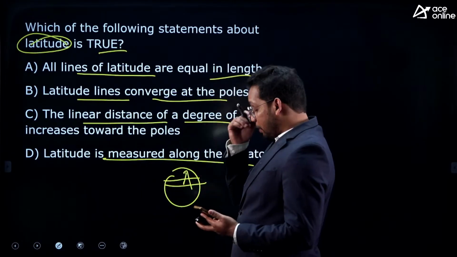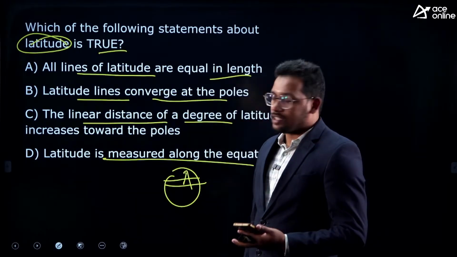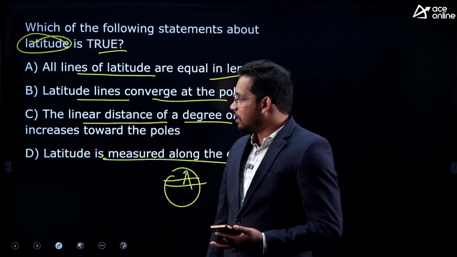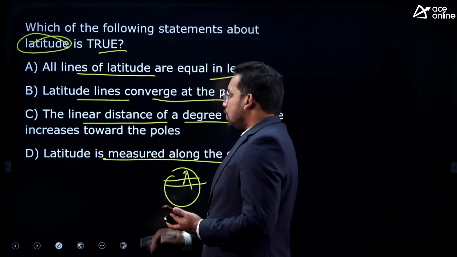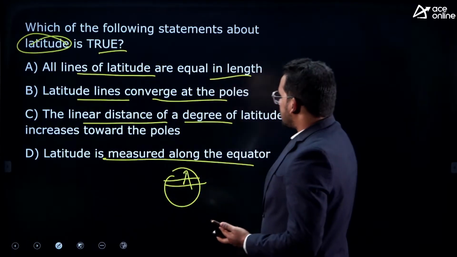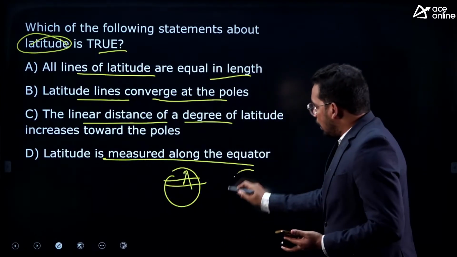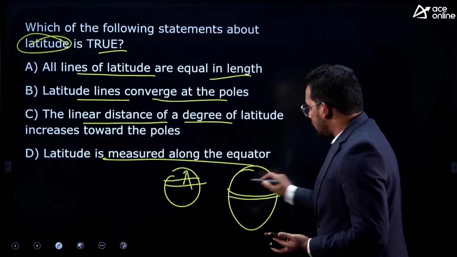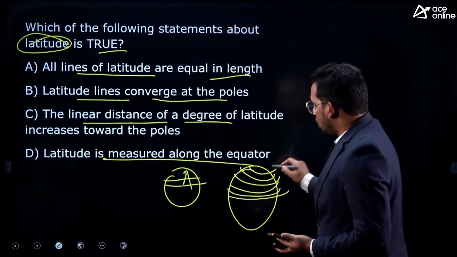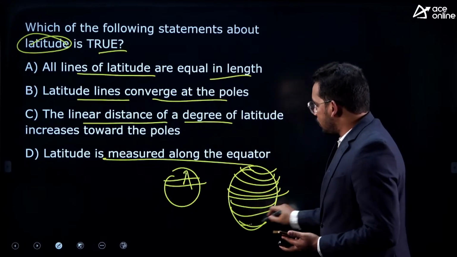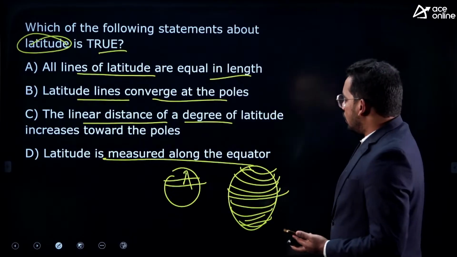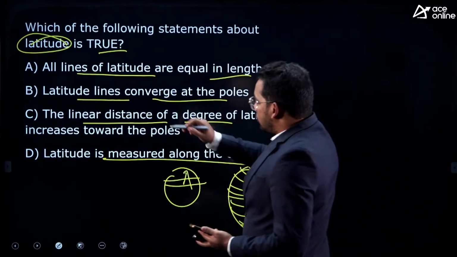Venkat, very good, because this is a tricky question. This is a conceptual question, right? So specifically, this is a little bit tricky. Firstly, what is latitude? Latitudes are the horizontal lines drawn on the Earth's surface for every degree, right? So these are the latitudes.